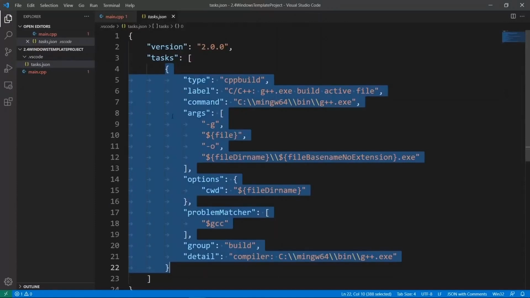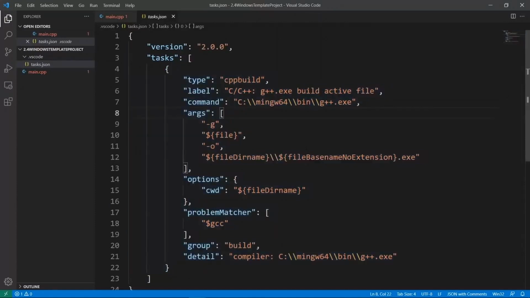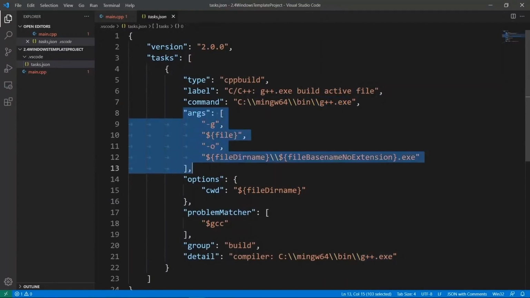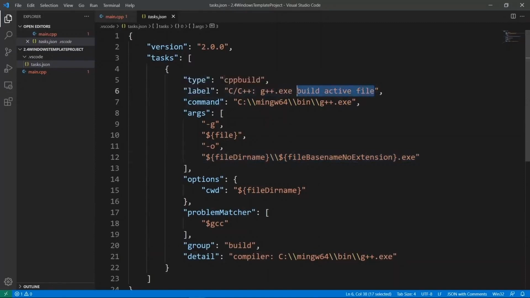So if we go in, it's going to really have everything ready for us. You're going to see that it's going to be using our G++ compiler. This is the path to it. And in our args options here, we have the options that we pass to the compiler to compile our program here. Now, I want to change this to say which kind of compiler we are using. So we're going to change the label here to say build with G++ and say the version. I think that's going to be more descriptive here.